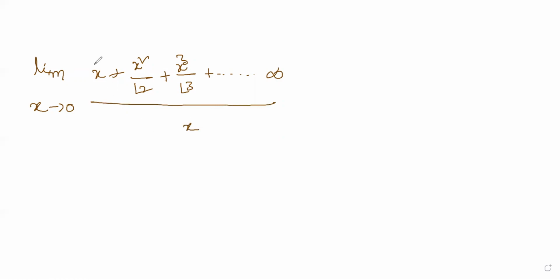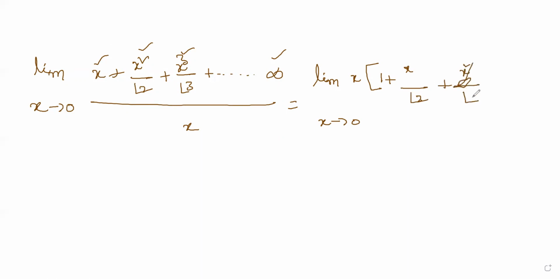You see every factor here contains x up to infinity. So I can take x as common here. If I take x as common, I'll end up with 1 plus x by factorial 2 plus x square by factorial 3 and so on up to infinity, all divided by x.